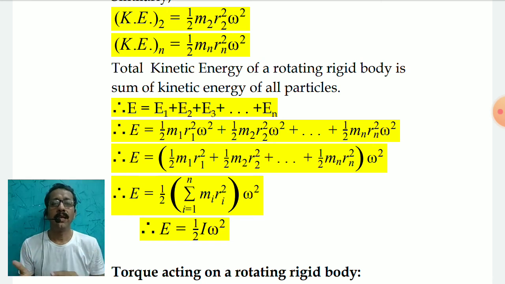So today in this particular session of rotational dynamics, what we have studied is what exactly is meant by the moment of inertia of a rotating rigid body, and its physical significance. We have also talked about the radius of gyration, its physical significance, its equation, and also the expression for the total kinetic energy of a rotating rigid body.